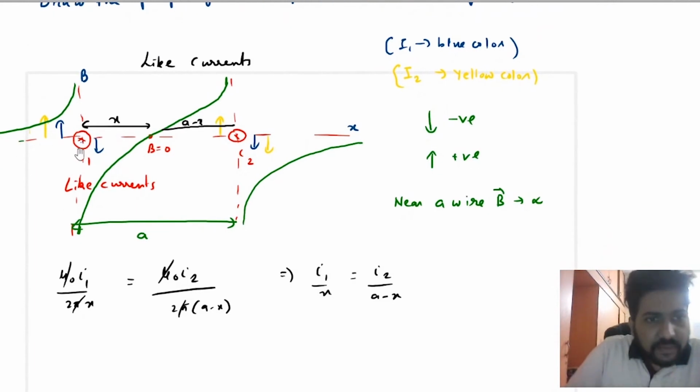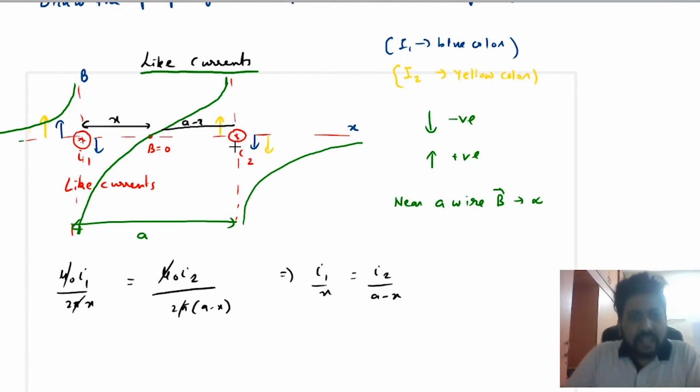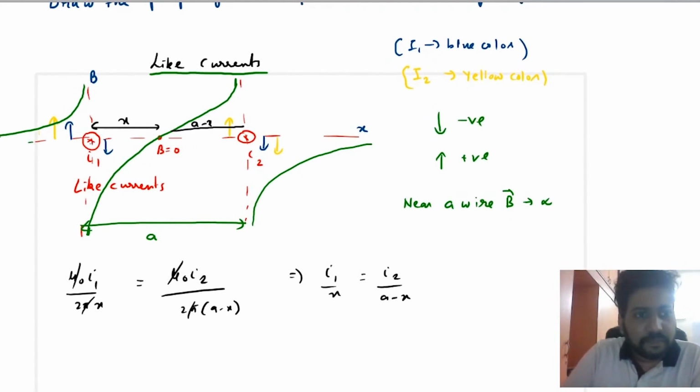Let us first take these two current carrying wires I1 and I2, and both currents are inside the plane. When both currents are in the same direction, we will call them like currents. Like currents means both currents are in the same direction.